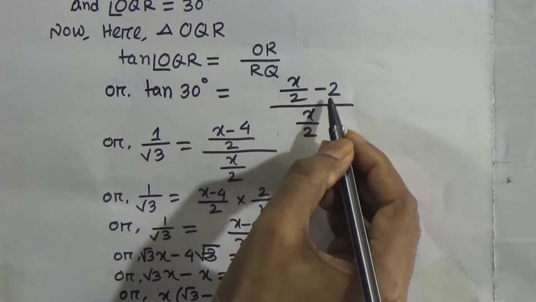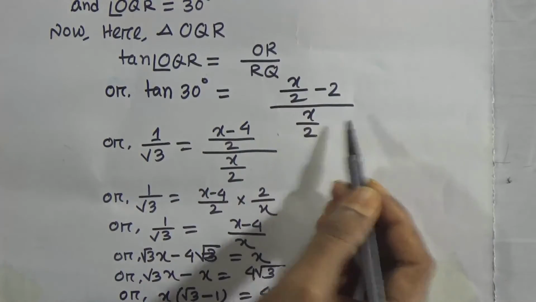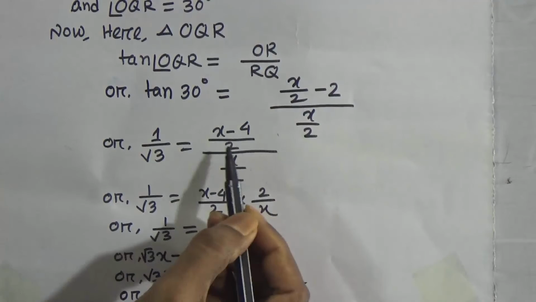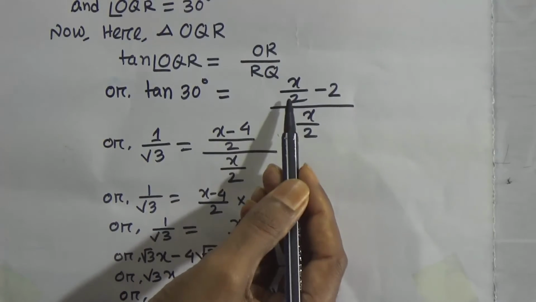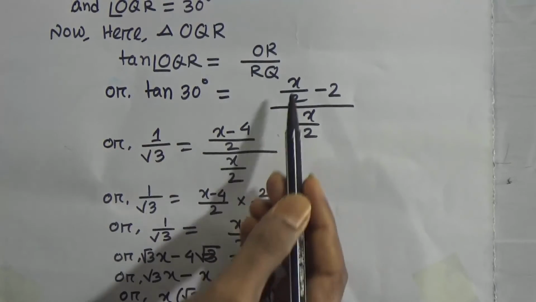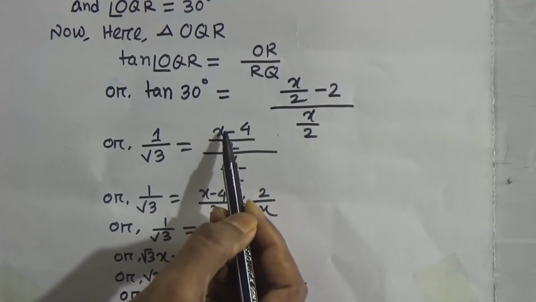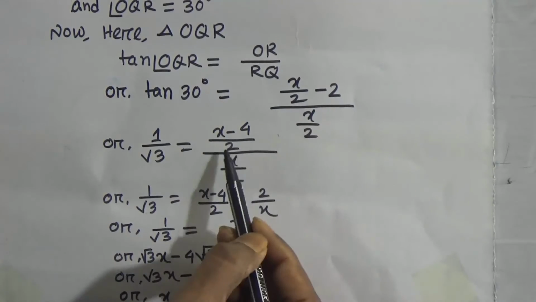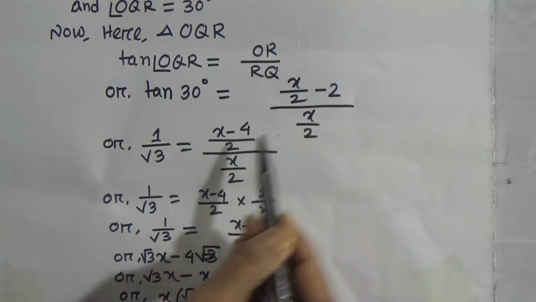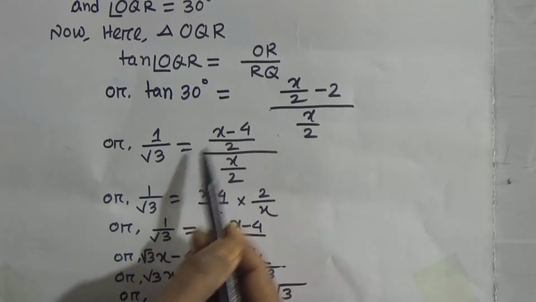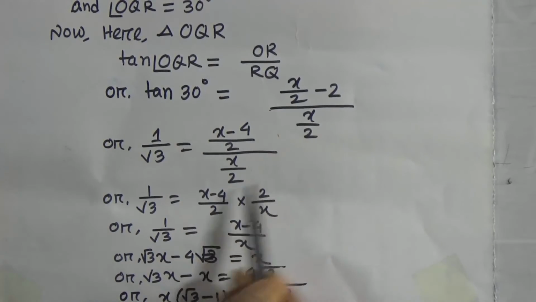Look, below 2 there is only 1. So the LCM of 2 and 1 is 2. Now divide 2 by 2, then you get 1. 1 into x equals x. Minus. If you divide 1 by 2, then you get 2. 2 into 2 equals what? 4. This division sign, this division sign. x by 2, x by 2.